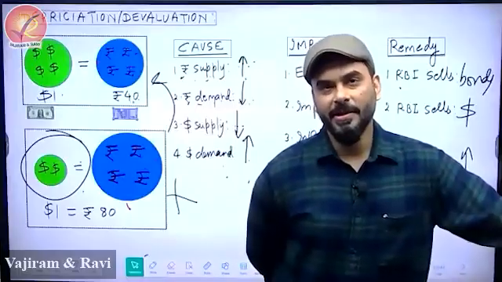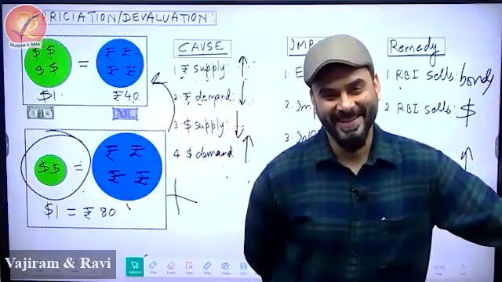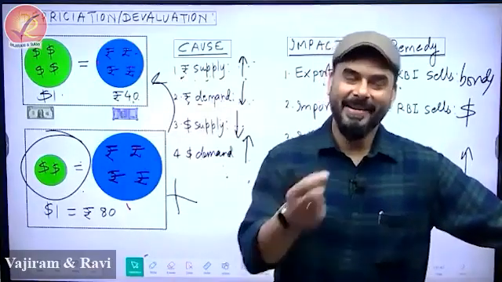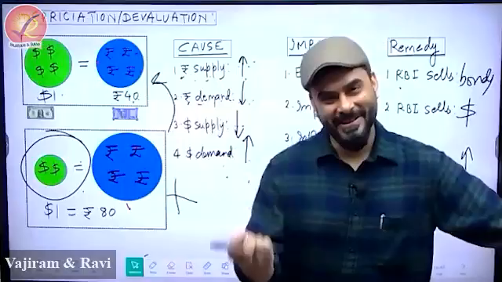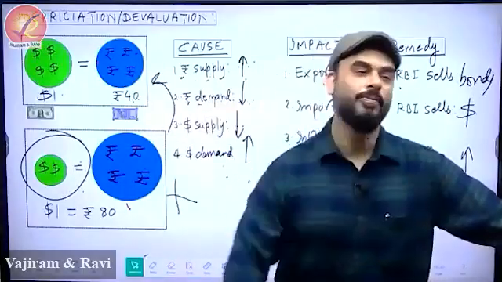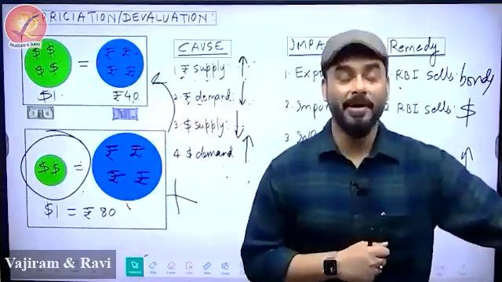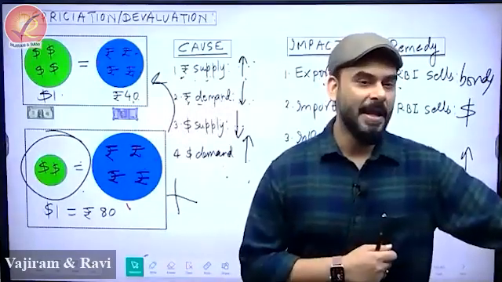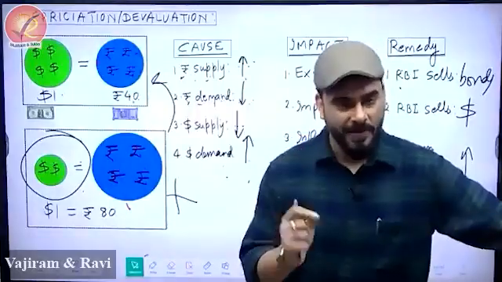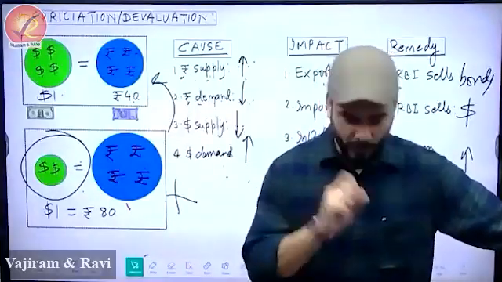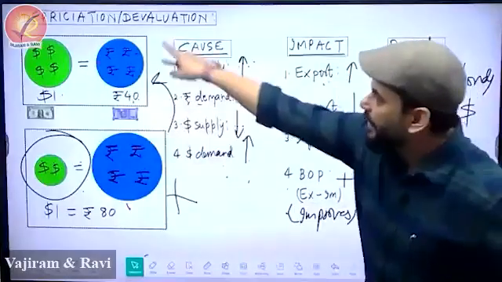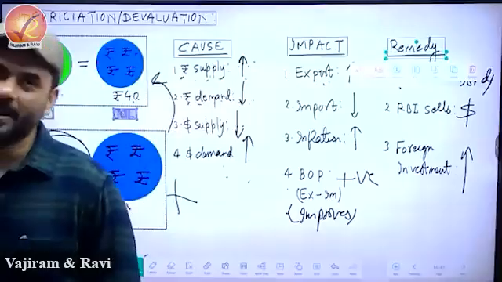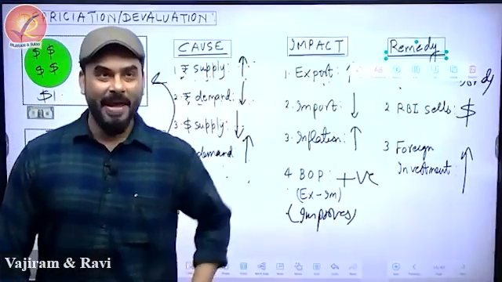One was: discuss all the components of union budget, where every component had to be explained. Another was: discuss the components of balance of payment. Similarly, I fear in future there might be a question: discuss the meaning, causes, impact and remedy of depreciation. There, paragraphs won't help.